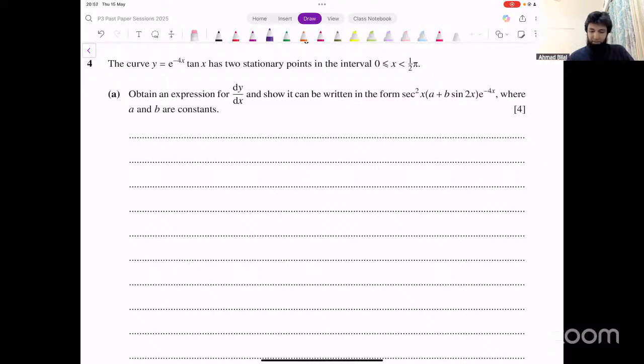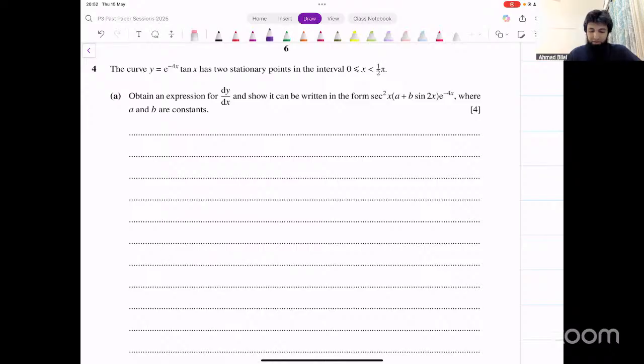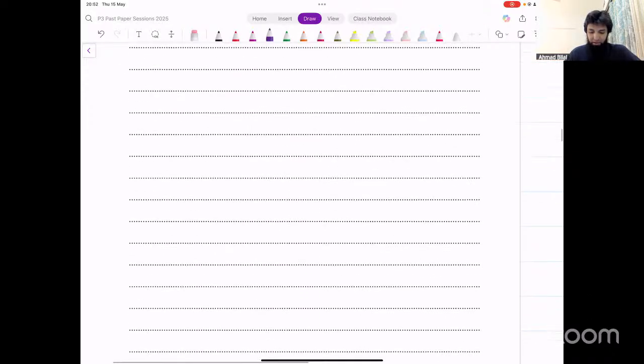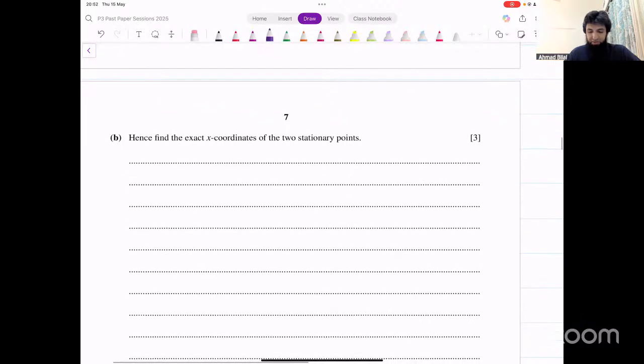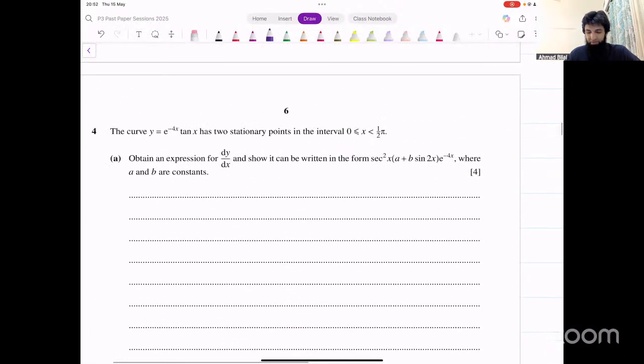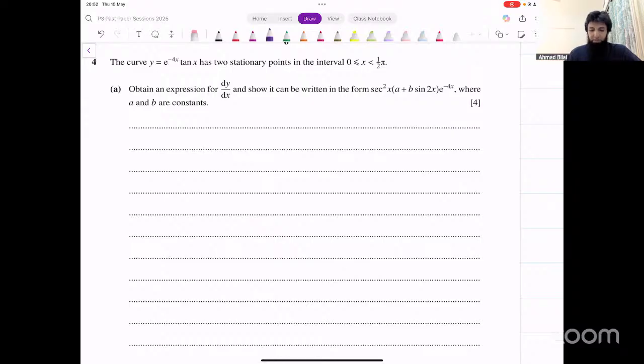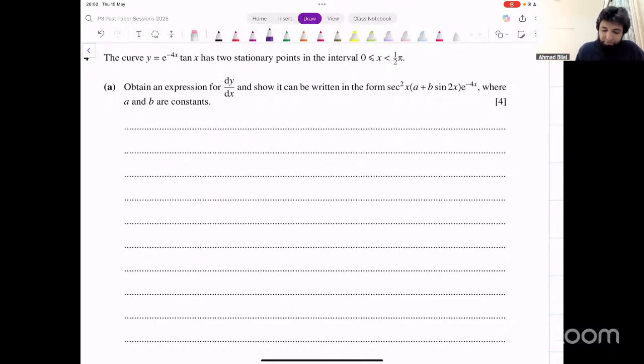What about this? This is a curve. It has 2 stationary points. You have to find the derivative and show that it can be written in this form, where a and b are constants. Use the product rule. You should get this from that. Then they're saying, hence find the exact x coordinates of the 2 stationary points after that. Doesn't that look relatively straightforward? Is there a specific issue with this? Okay, let's try to do it quickly and see what we get from this.